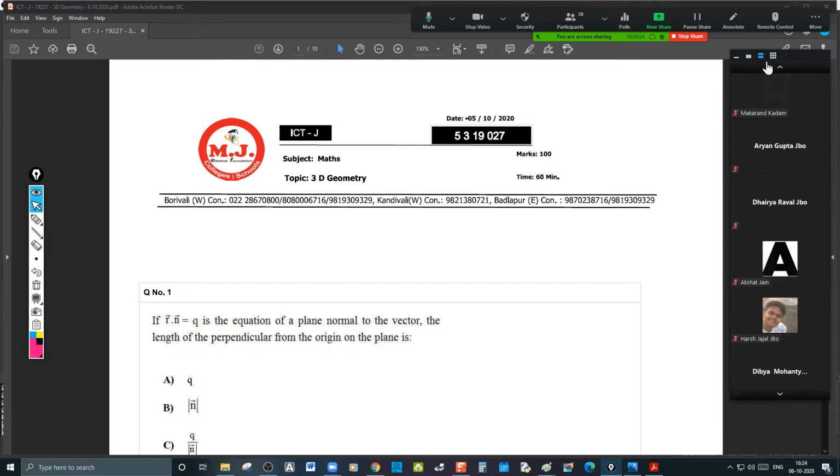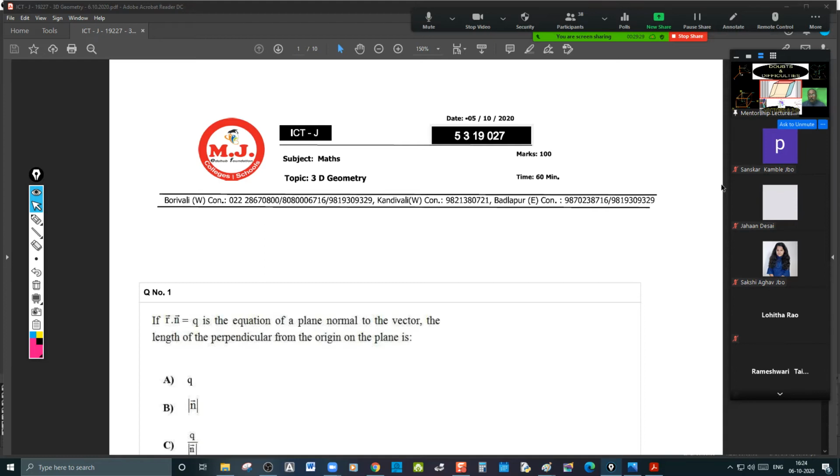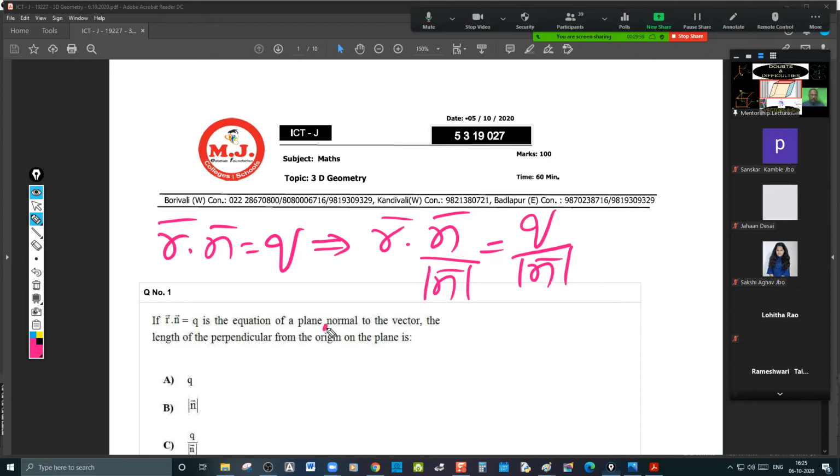Everyone knows that, I need not explain. But let me wait for your question. Do you have any doubt in the first question? No one responding? r bar dot n bar is equal to q, which implies r bar dot n bar by mod n bar is equal to q by mod n bar. This is nothing but the normal form of the equation of the plane.